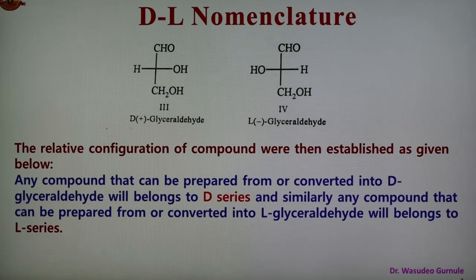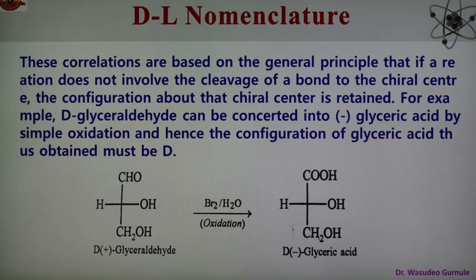So two series are there, D series and L series. These correlations are based upon the general principle that if a reaction does not involve the cleavage of a bond to the chiral center, then the configuration about the chiral center is retained. For example, one example is given. In this case, the D-glyceraldehyde can be converted into glyceric acid by simple oxidation, and here